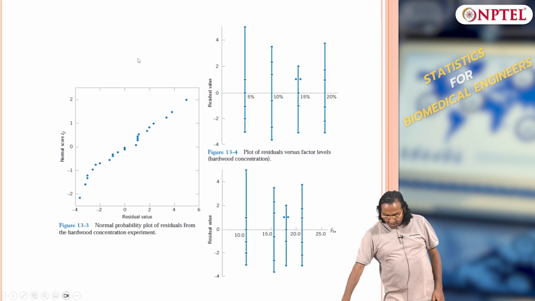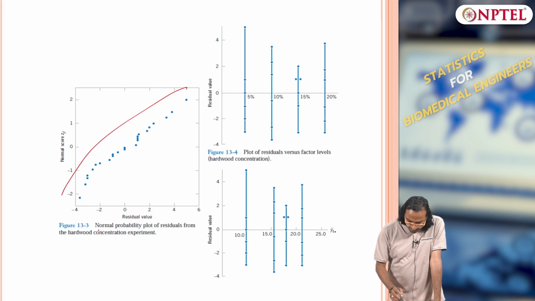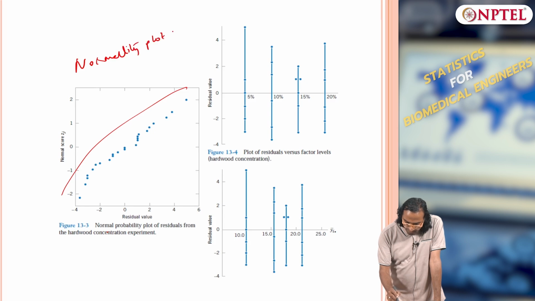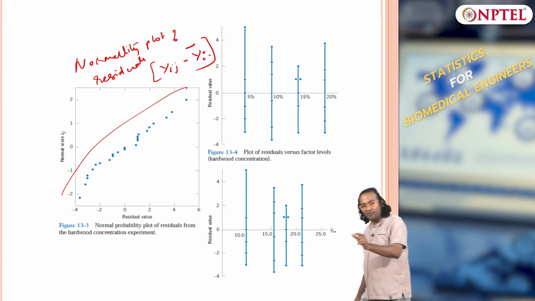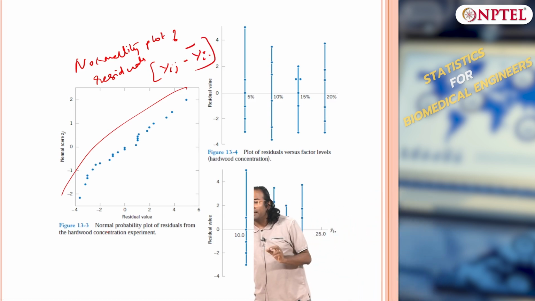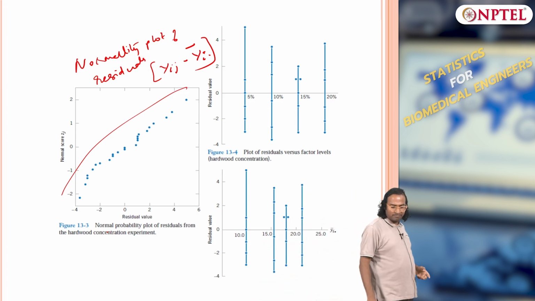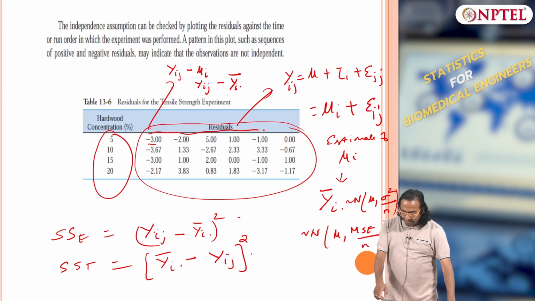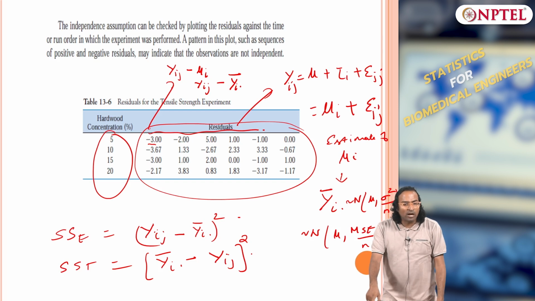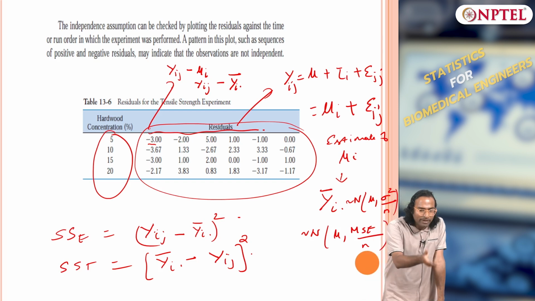So the first thing to check for is the normality plot of the residual, which is Yij minus Yi dot bar. You understand now what the residual is? It is the difference between the observation and the estimate, right. What is the observation? Yij. What is the estimate? The estimate of mu i is Yi dot bar. And the remaining is the residue, which should actually be noise.